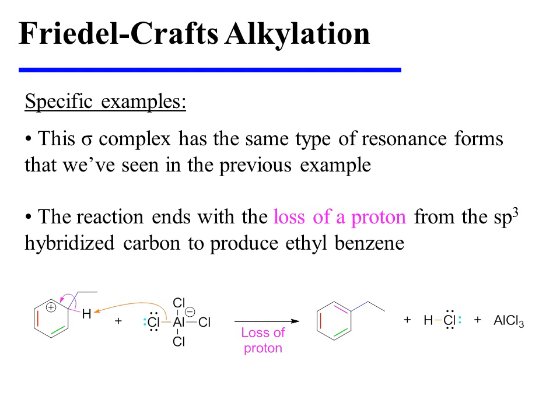The reaction concludes when chloride dissociates from aluminum tetrachloride and removes a proton from the only sp3 hybridized ring carbon. This restores aromaticity to the ring and provides ethyl benzene as the product.